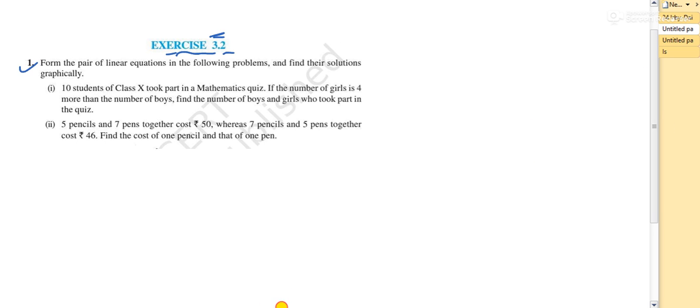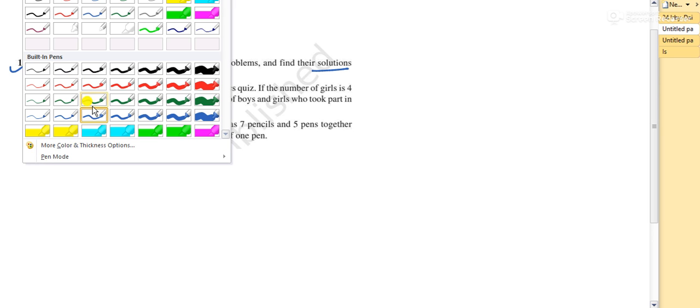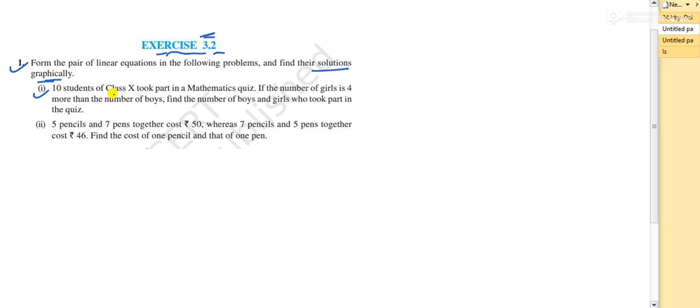See, here in the first one you have two questions: form the pair of equations and also find their solutions. Graphically they have given, I will just give the solutions algebraically. So the first question says, 10 students of class 10 took part in a mathematics quiz. If the number of girls is 4 more than the number of boys, find the number of boys and girls who took part in the quiz. So they have given the total number of students: 10.